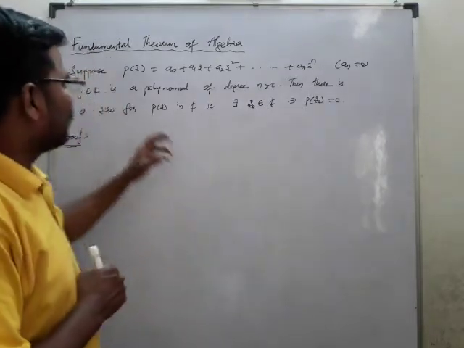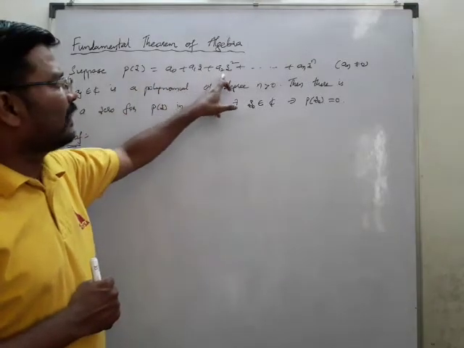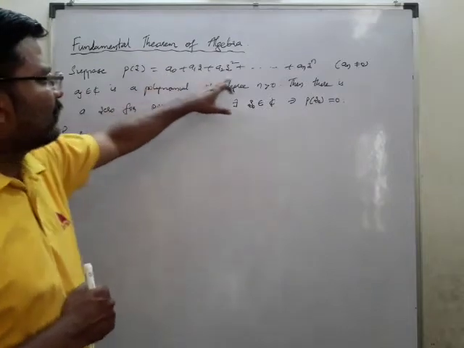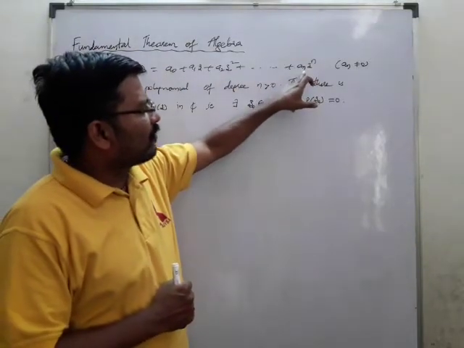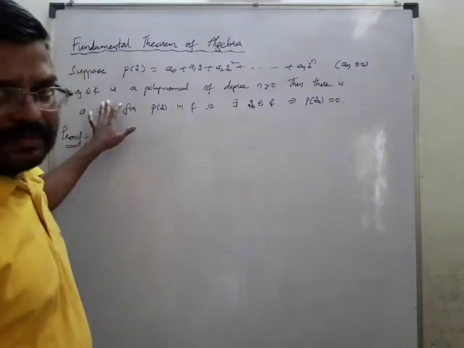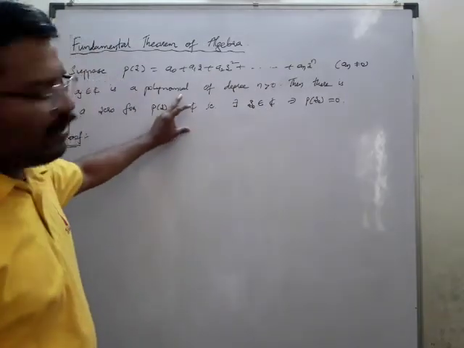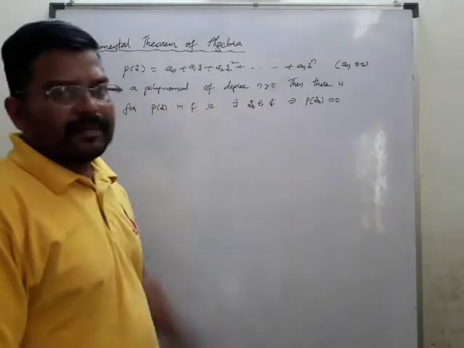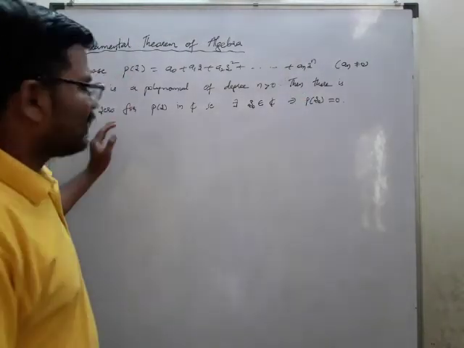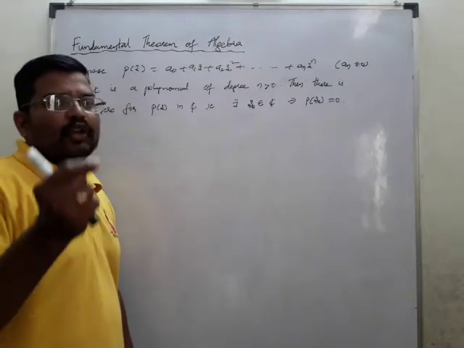We'll see. Suppose P of z is equal to a naught plus a1 z plus a2 z square plus and so on, a n z power n, where the coefficient of z power n, a n, is not equal to 0 and a j belongs to C. So these are the coefficients which are there. Suppose it is a polynomial of degree n, which is positive, that is, greater than 0. Then there is a zero for p of z, means it has a root.